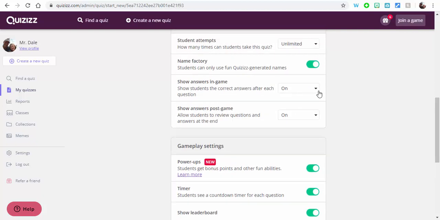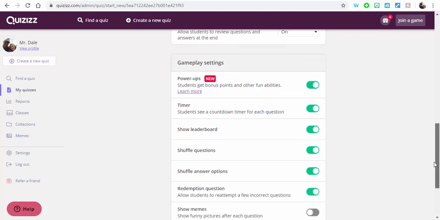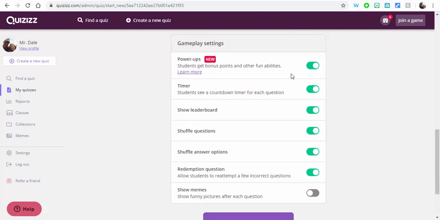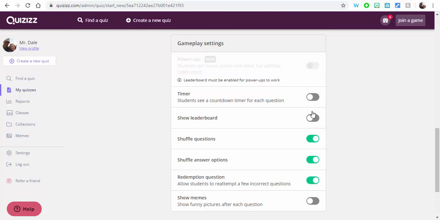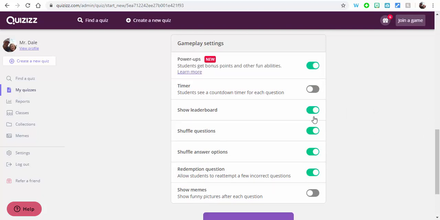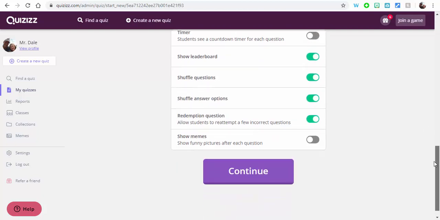Show answers in game, yes or no. Post game, yes or no. Go through, check out power-ups. Do you want them to have that? You can learn more by selecting in here. Do you want a timer to see a countdown timer for each question? Do you want to see a leaderboard? That's totally up to you and how you want to run things.